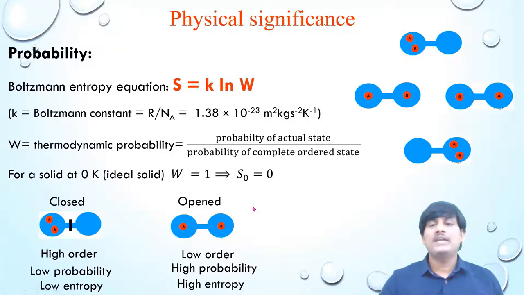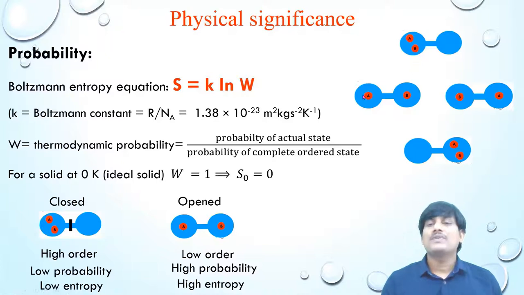It can be understood by taking different states. Suppose if you take the first state, which is having two molecules in first bulb, how many configurations are possible? How many arrangements are possible? Here only one arrangement is possible.